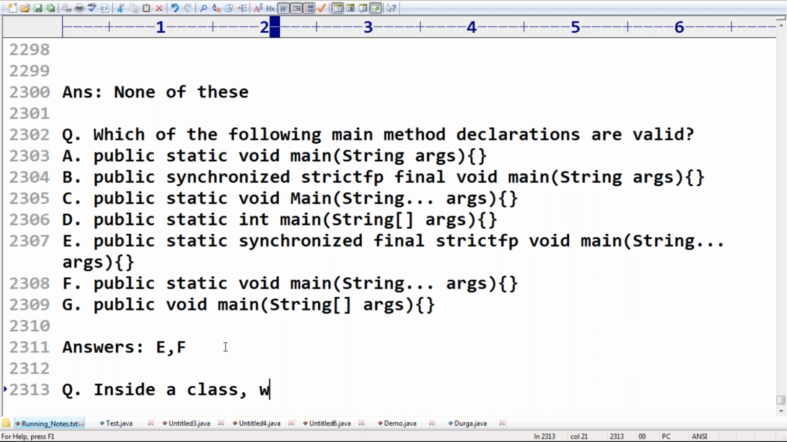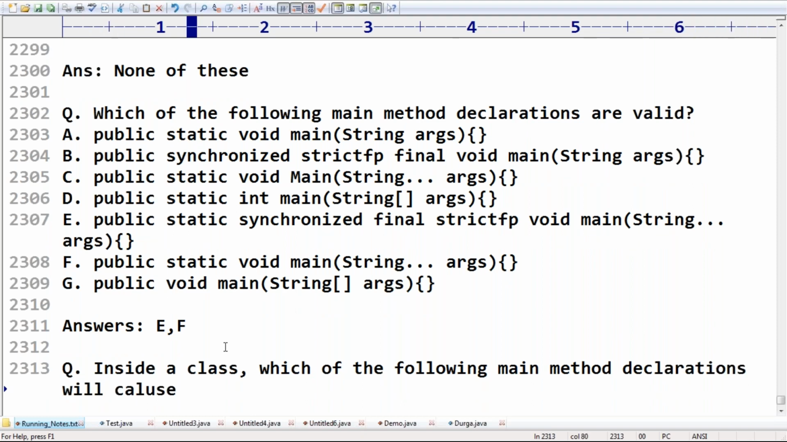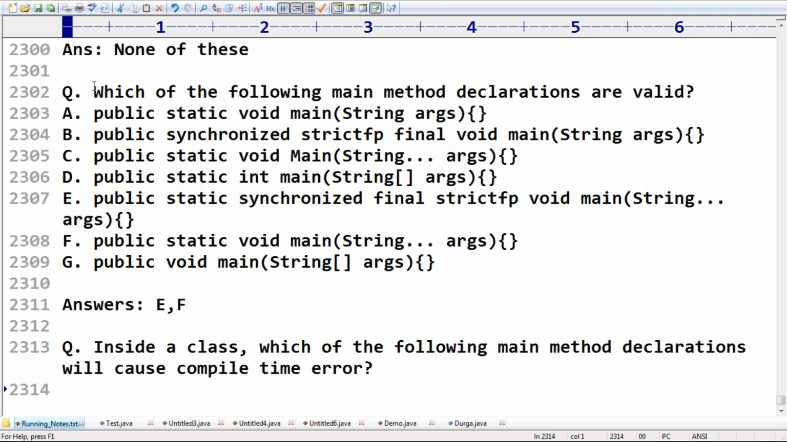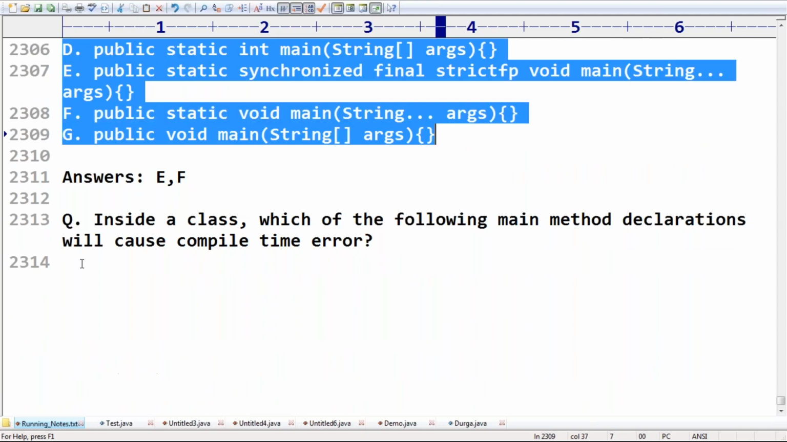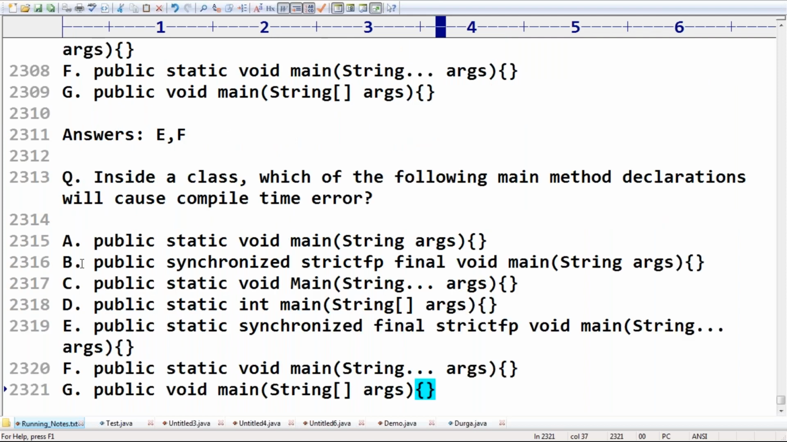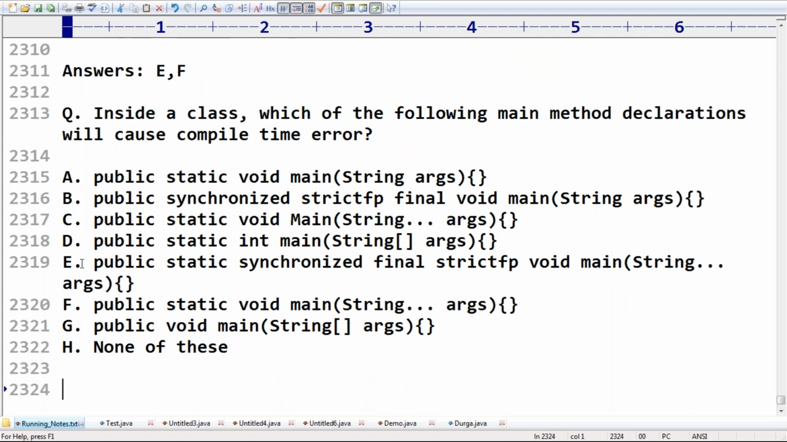Which of the following main method declarations will cause a compile time error? Which of the following main method declarations will cause a compile time error? Can you please tell what is the answer? What is the answer for this? Anyone?